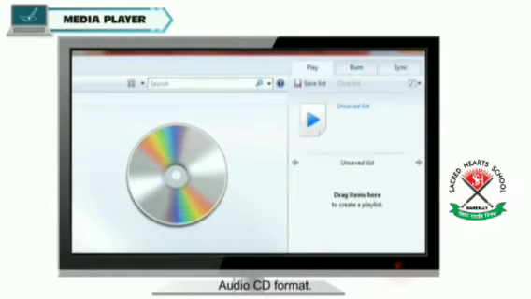All the data that is in our CD can be copied to the computer using the Windows Media Player. That is called ripping the CD. And we can copy the data from the computer to the CD. That is called burning the CD. So this is done by using the Windows Media Player. Both these things can be done using the Windows Media Player, burning the CD and ripping the CD.